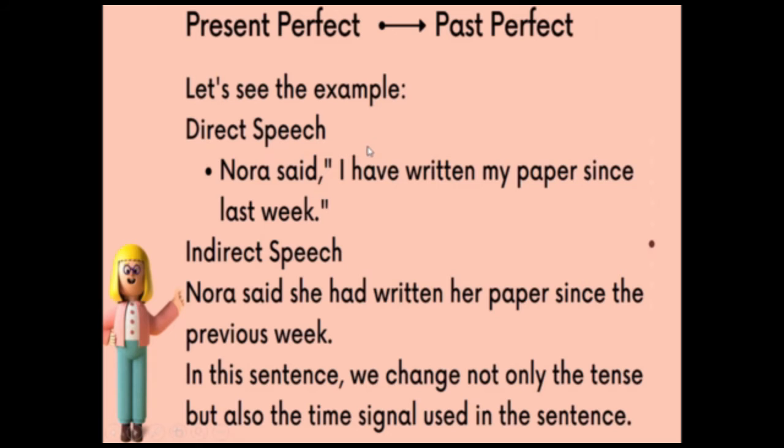The third tense is present perfect. Present perfect uses have and has plus verb 3, and then we are going to change them into past perfect. Past perfect is had plus verb 3. So let's see the example here.